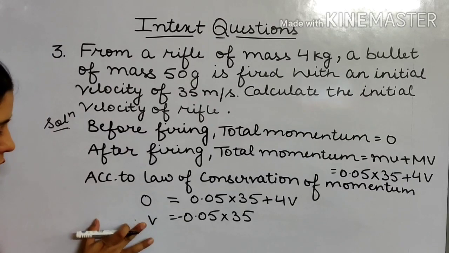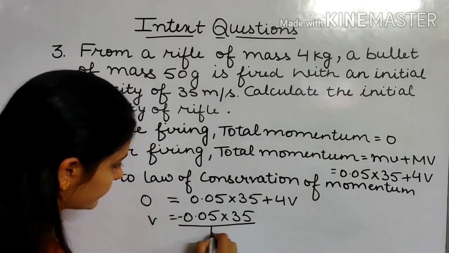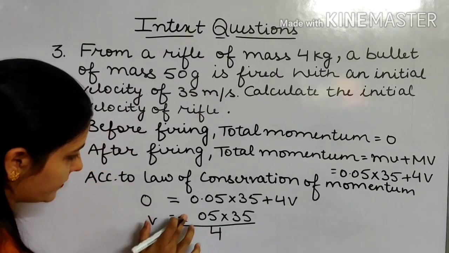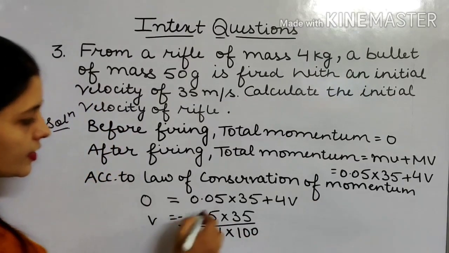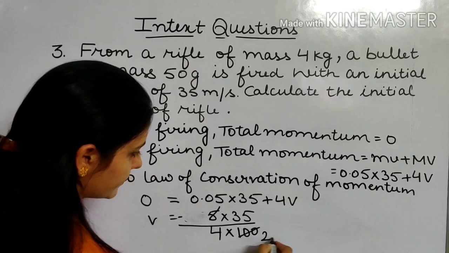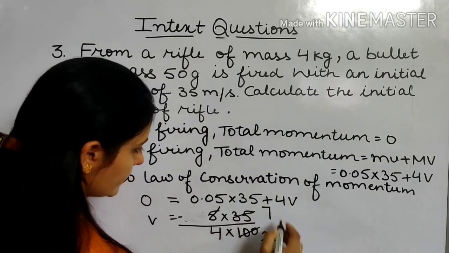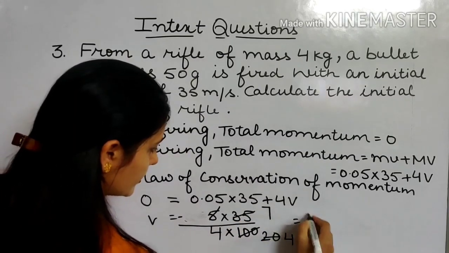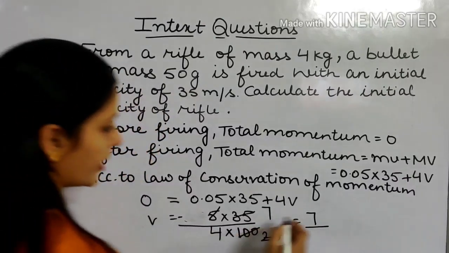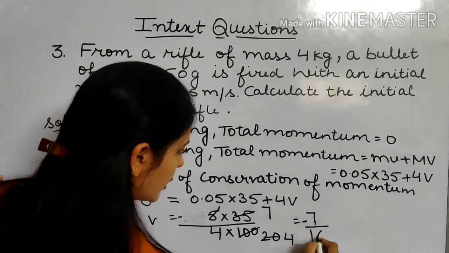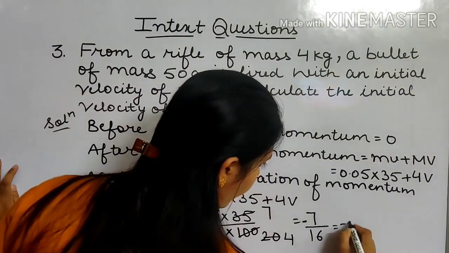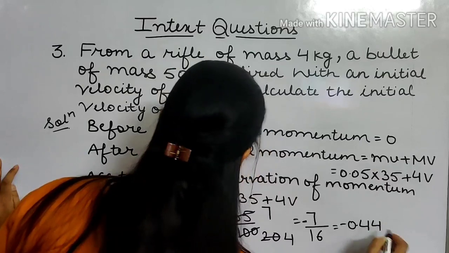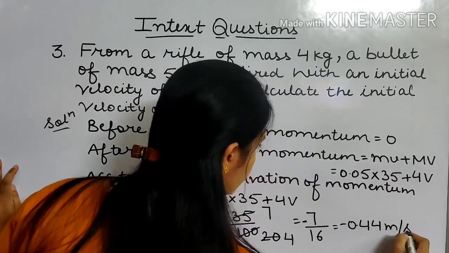You can bring this 4 here and we get, multiply by 100, 5 2s are 10, 7, 4. That is 7 divided by 16. Now you can solve it and the answer comes out to be minus 0.44 meters per second.